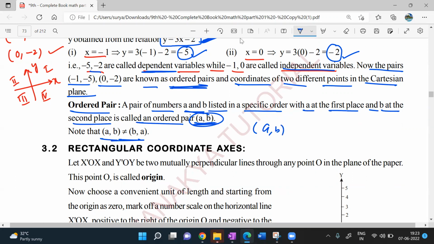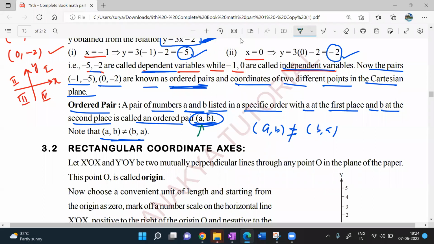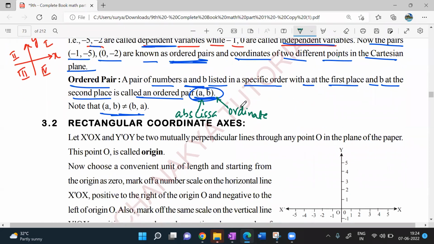Sir, you are writing A comma B. Can we write B comma A? Beta, both are different. Both cannot be equal actually here. Now, I'll tell you one more beautiful and important point here. Beta, here A is called abscissa. Sir, A is called abscissa and B is called ordinate. Very good. B is ordinate. A is an abscissa, B is an ordinate, beta. Ordered pair is nothing but writing a pair of numbers and mentioning them in a bracket. That is what an ordered pair is all about. Hope you all got my point.